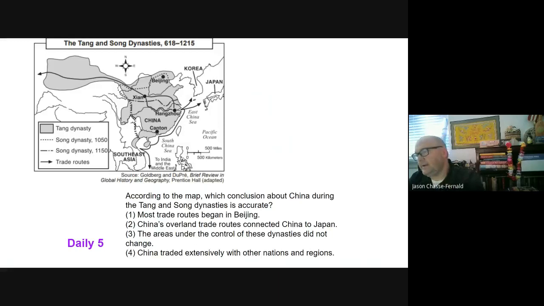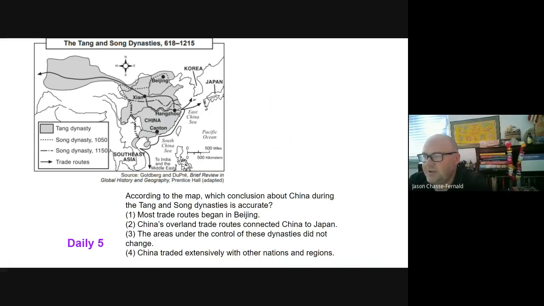All right, so go ahead and pause and read this. All right, so according to the map, which conclusion about China during the Tang and Song dynasty is accurate? Hopefully the answer you got was 2. All right. Oh no, it was 4. Definitely not 2. 4. China traded extensively with other nations and regions, right?